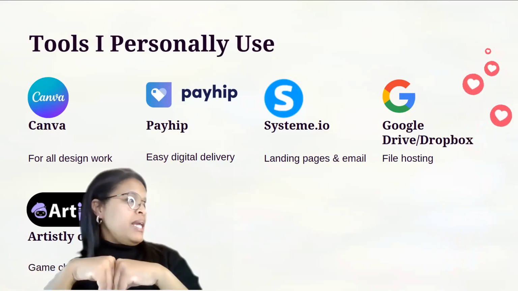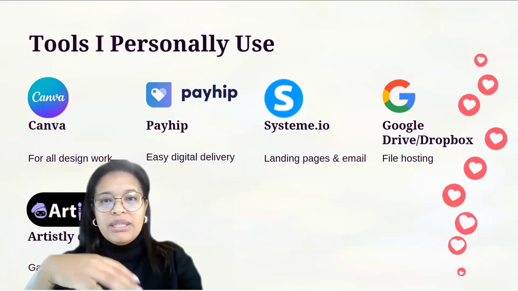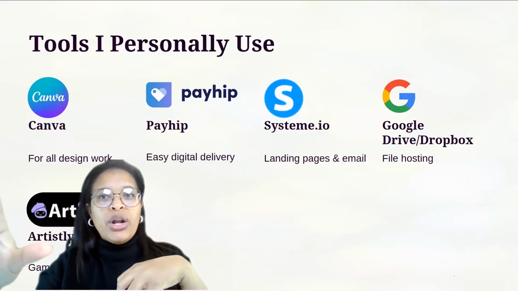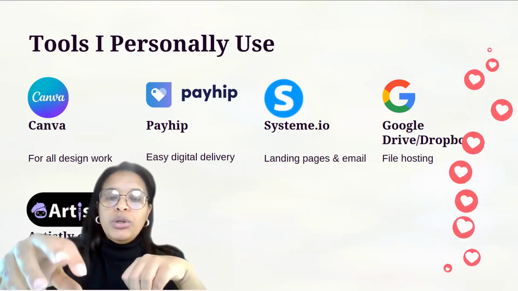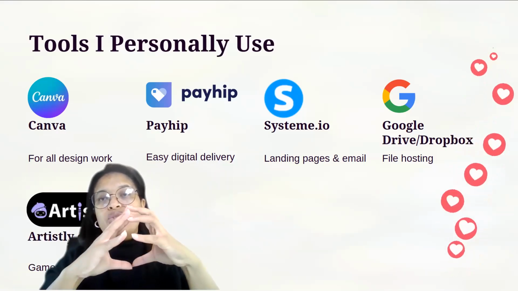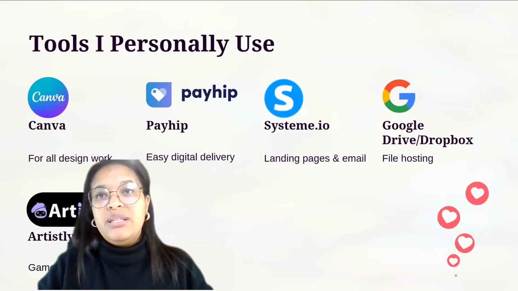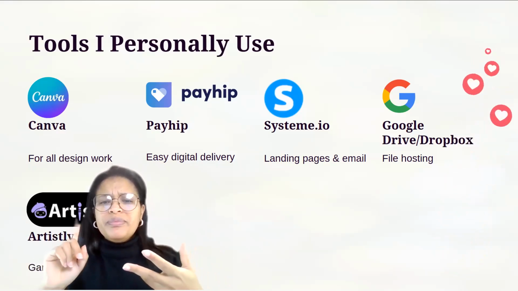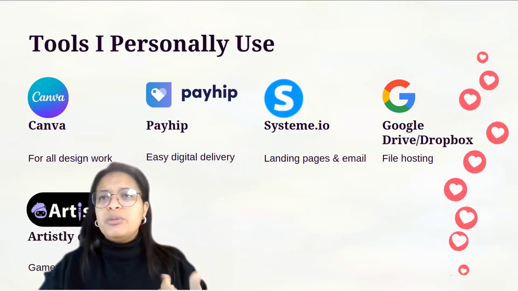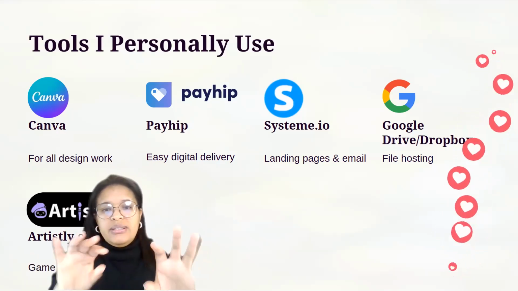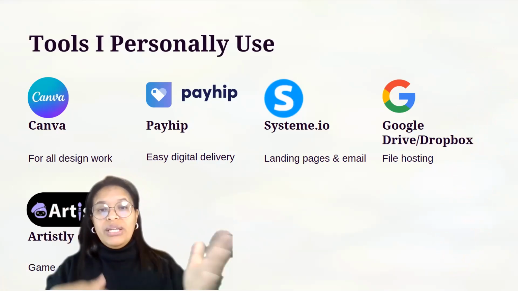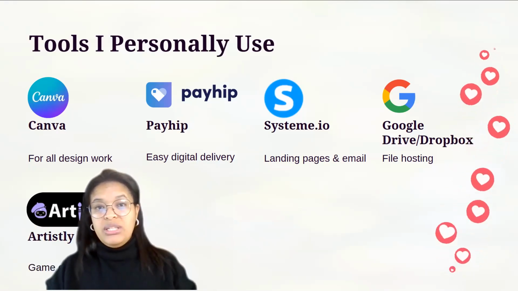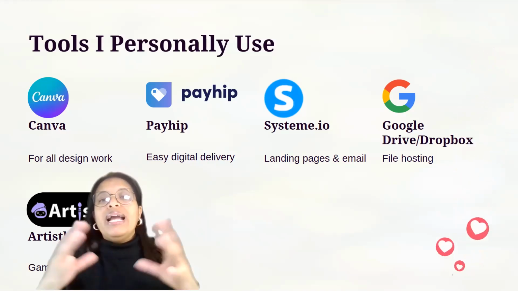Systeme I use for my CRM system, sending messages: happy Mother's Day, here's your freebie, new product released on Etsy, click on the link, new YouTube video. So Systeme is a great place to manage a big part of your business in terms of the digital side of things: email marketing, digital store. You can create landing pages, sales pages, your payment gateway. It all sits in Systeme. So I'm just sharing with you guys what my process is. And if you feel you want more deep dives into any of these that you see in front of you, you need to just comment and let me know, and I can make it part of my planning process.